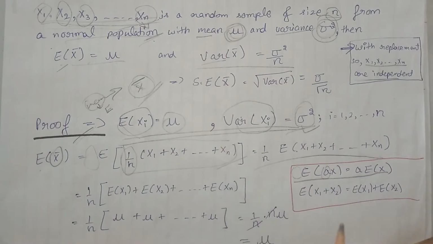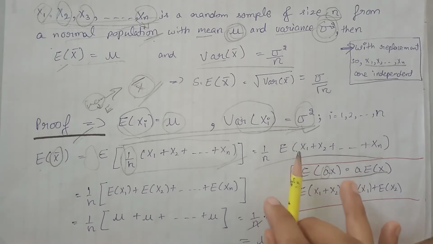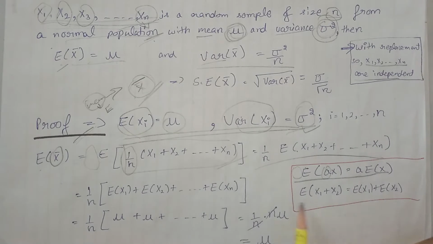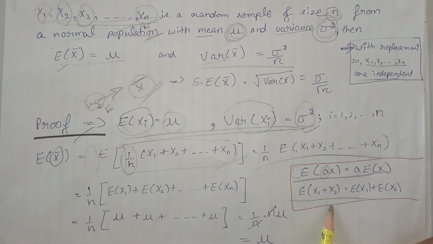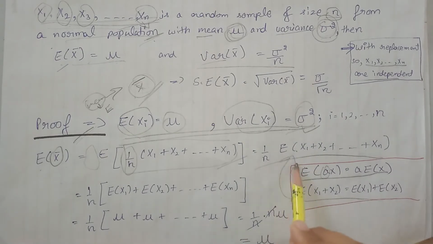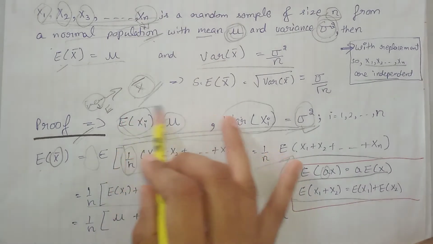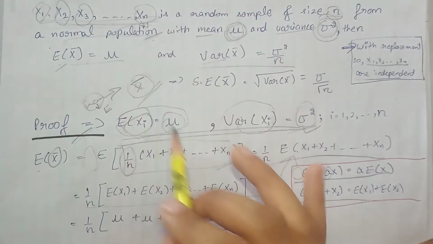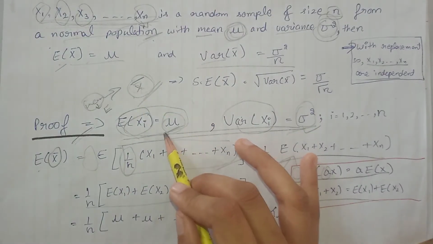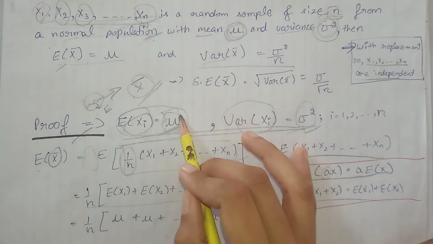Now we know that all these values, x1, x2, and so on up to xn, are independent because the sample is derived with replacement from the population. So this property of expectation holds, and we apply this property here and we get this term. Now we already know that the expectation of each of these terms is mu, which is the mean of the population.